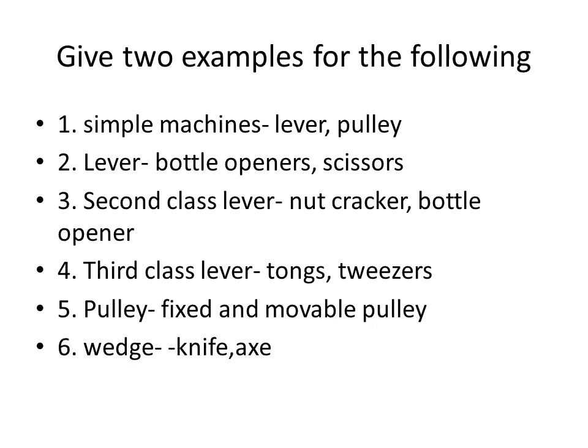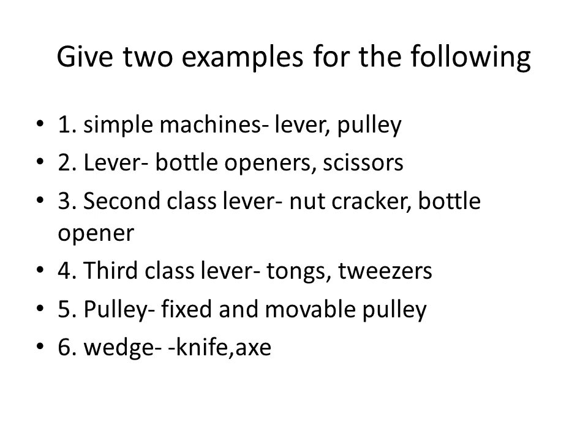And then give the examples for the following. Simple machines, lever. Then second, lever: bottle openers and scissors. Third one, second class lever: nutcracker and bottle opener.